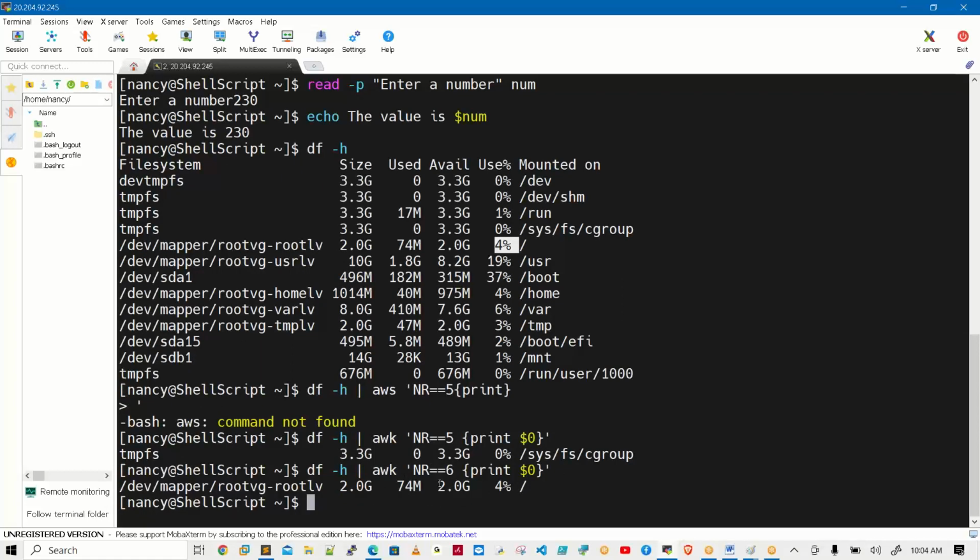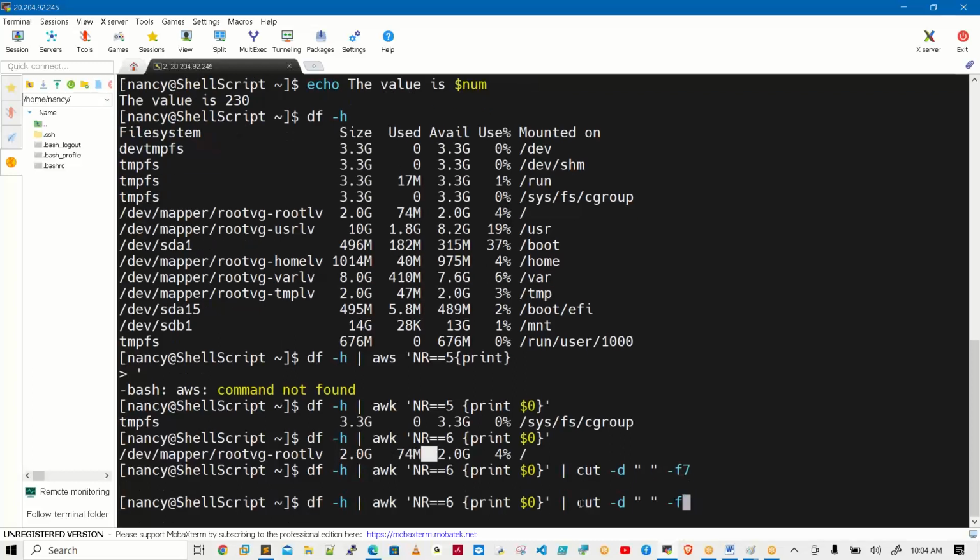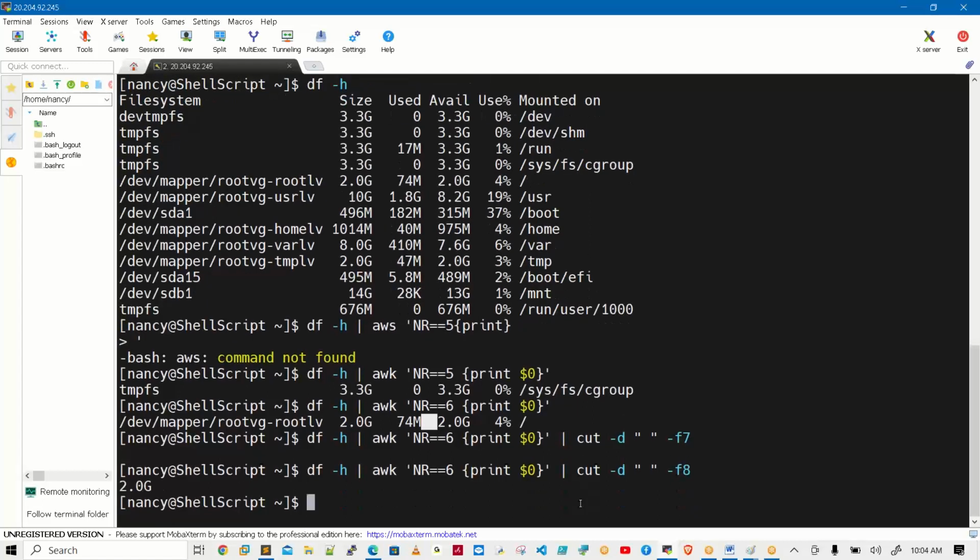Perfect. Again, I want to pick up the free space information. This value I want to pick up. So what I'm doing is a simple cut based on the space. If I divide by space, field 1, field 2, field 3, field 4, field 5, field 6, field 7. I want to print field 7, not 7, I think it is 8. Even one more time, I don't want that G character.